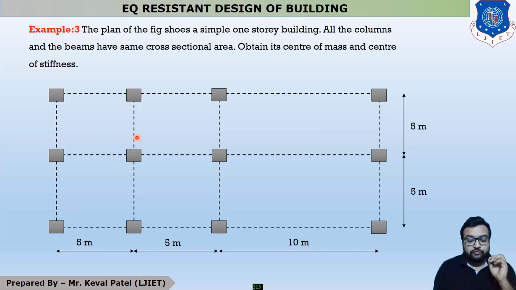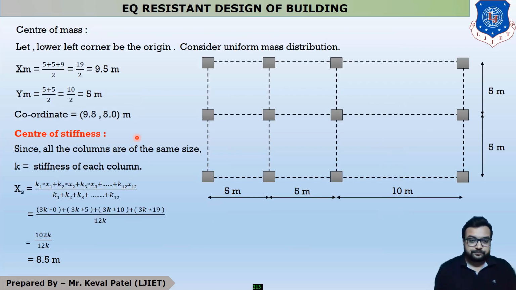So what is the value of the center of mass? You can see that the center of mass is exactly at the center point, because we consider it as uniform mass distribution. So the center of mass in x direction is exactly at the center point. Our center point is 5 plus 5 plus 9, I repeat, there is a typing error.